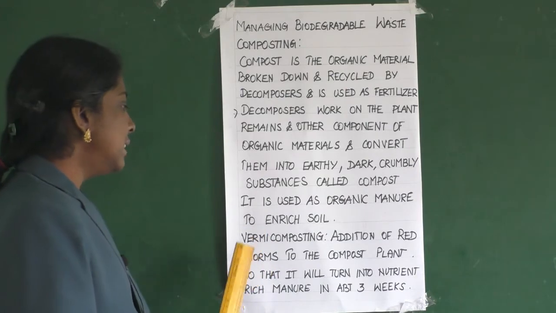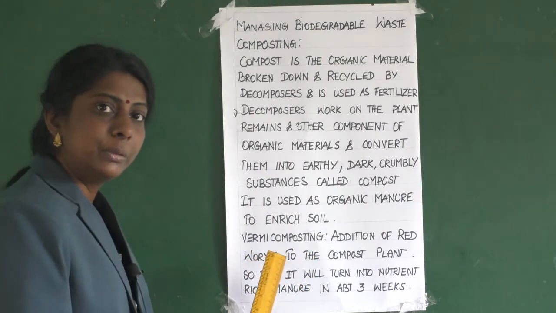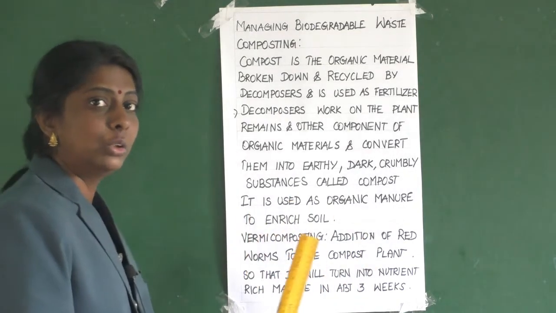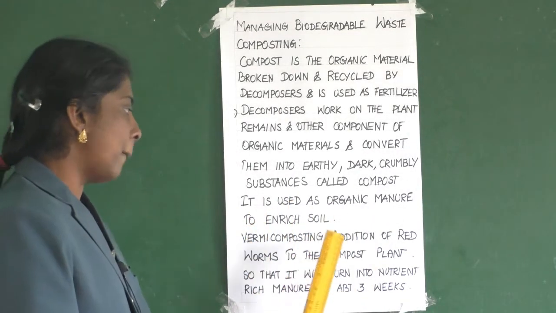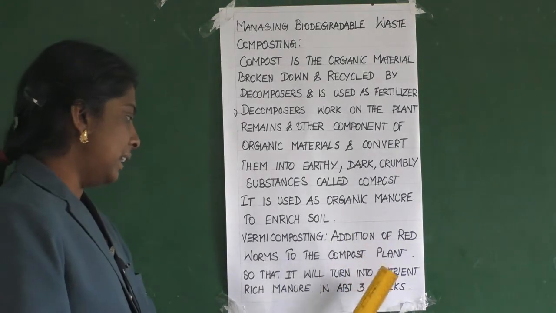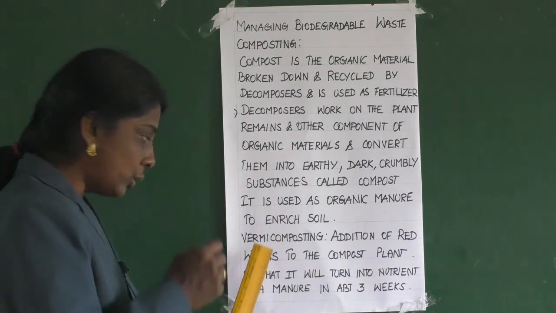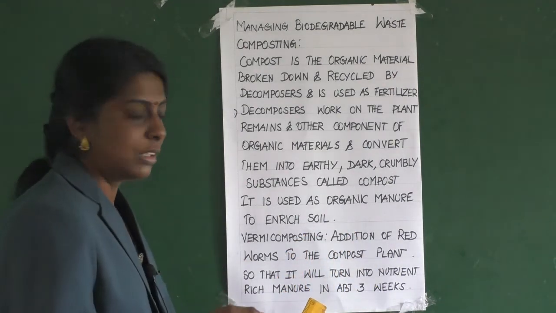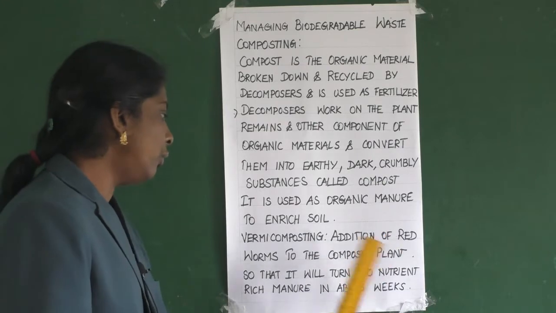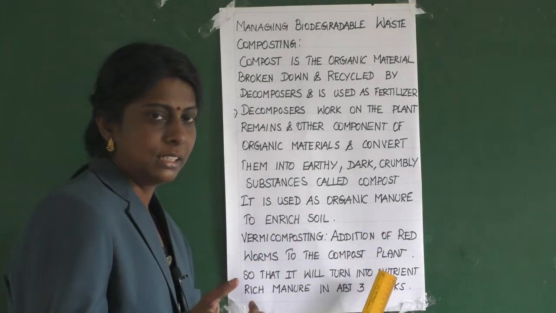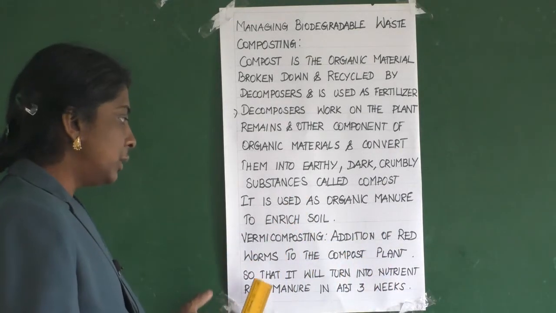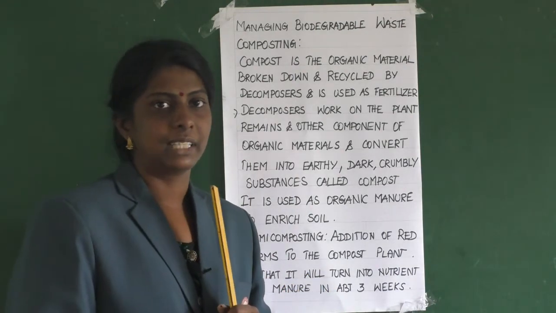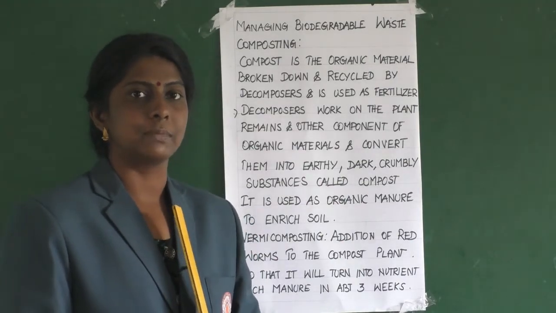Okay. Then next is vermicomposting. What is vermicomposting? Addition of red worms to the compost pit, so that it will turn into nutrient rich manure. So what you are doing, you are adding red worms to the compost pit, and you get nutrient rich manure in about 3 weeks. Clear? So this is what about vermicomposting.